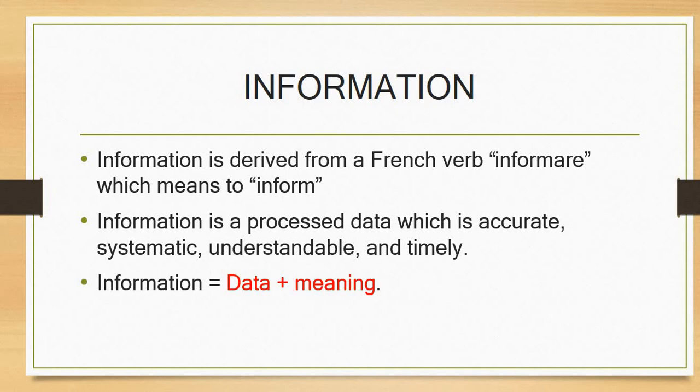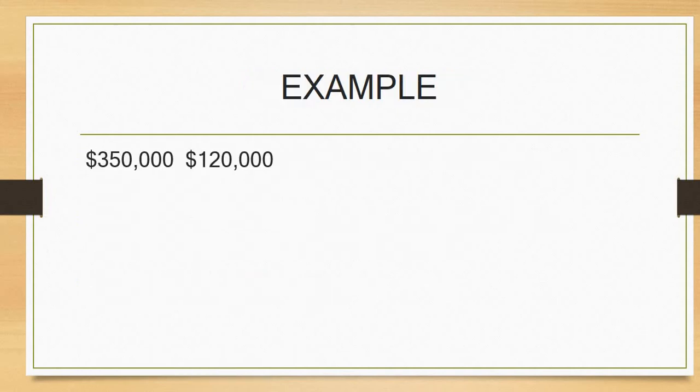Let's take a real life example. We see these figures on the screen with a currency sign. We have $350 and $120. Now the question is, what is this for? You see that this is money, but what is it for? $350, what is it for? Is it to pay rent or an electricity bill, or is it a loan? We don't know. These give us so many meanings, and we can say many things about it.